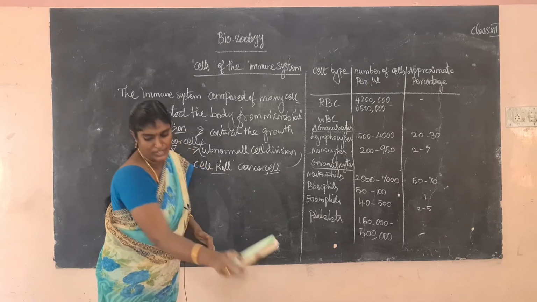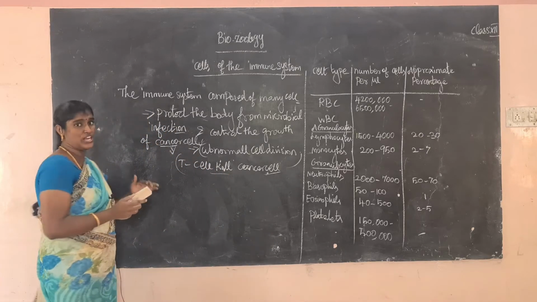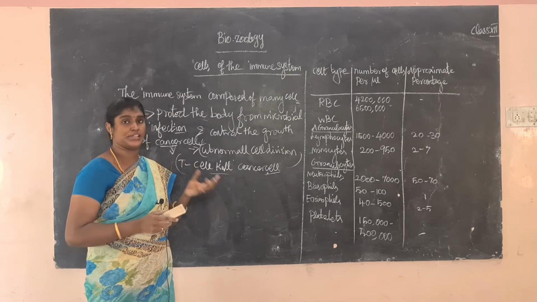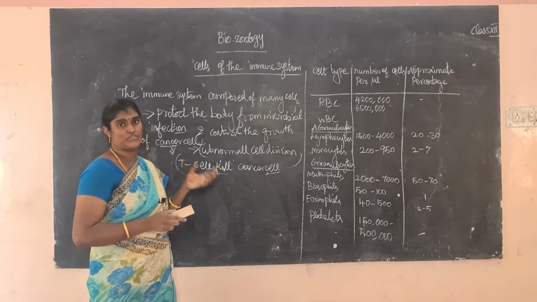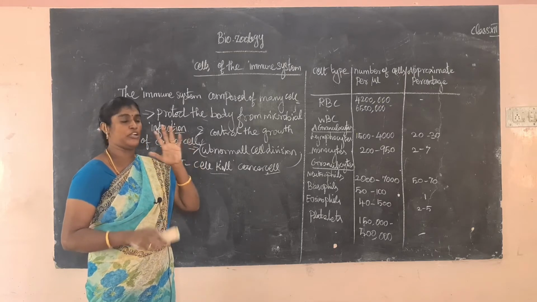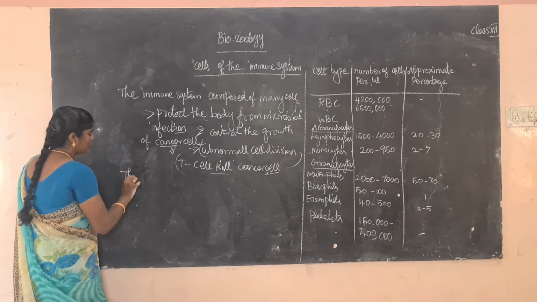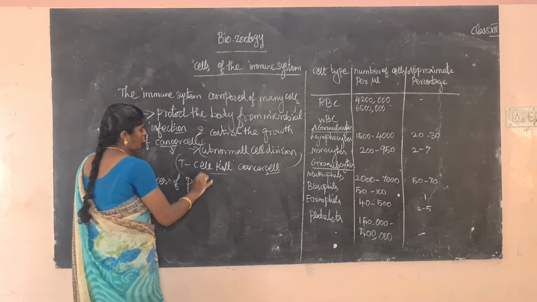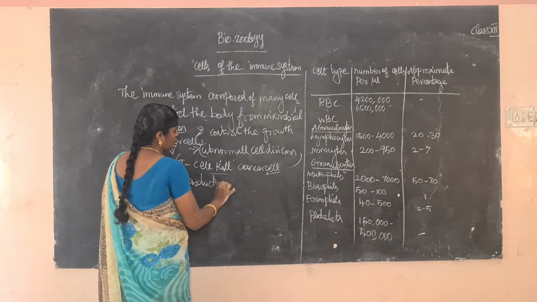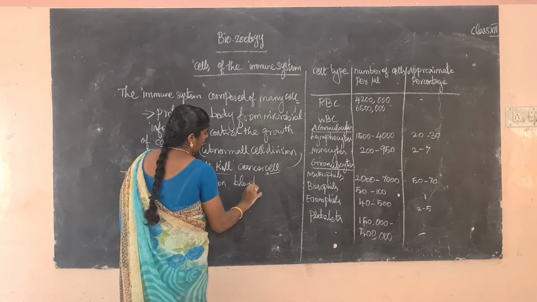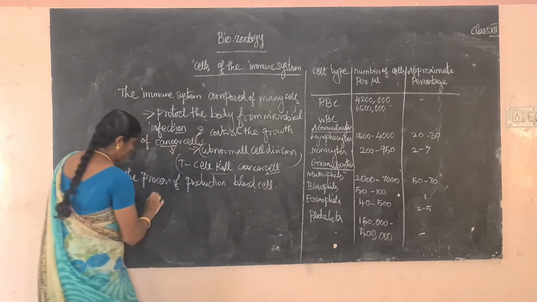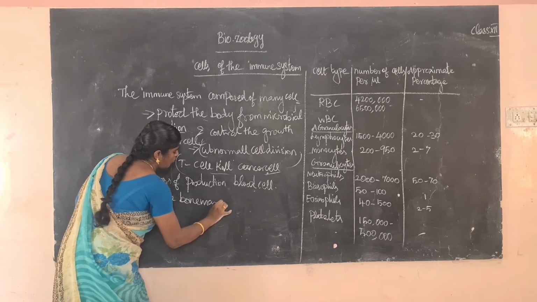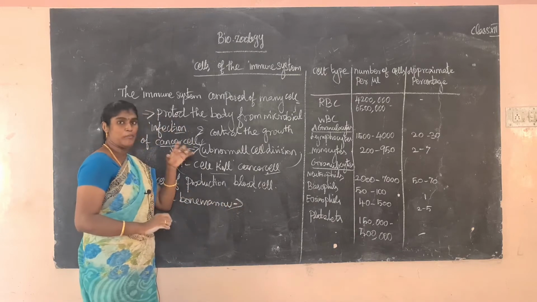Next, the process of production of blood cells is called hematopoiesis. What is hematopoiesis? The process of production of blood cells in the bone marrow is called hematopoiesis.